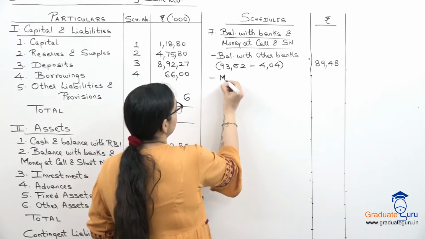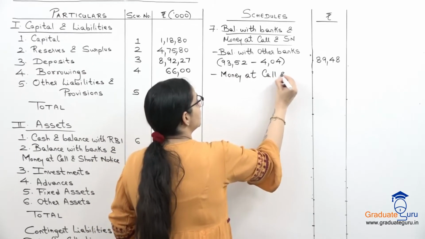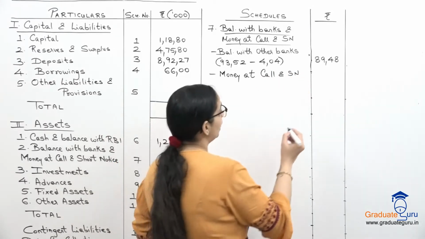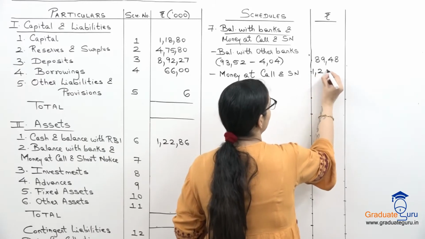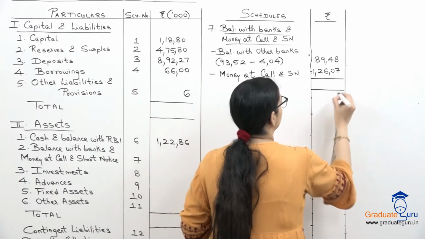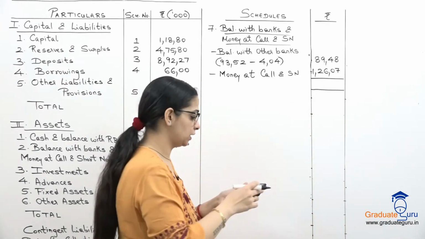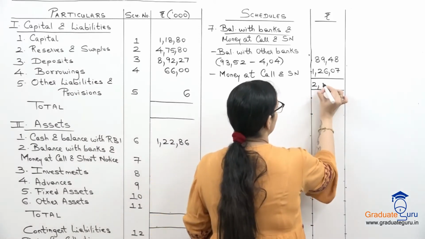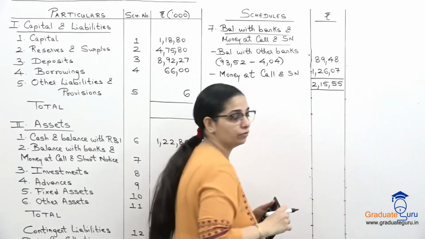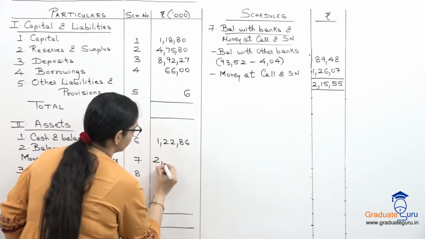And the next is money at call. This is directly given in the question and we'll directly write it down as usual, which is 126.07. So let us take the total of this. 8948 plus 126.07. We get 21555. So this is our total of Schedule 7, which we'll take over here.